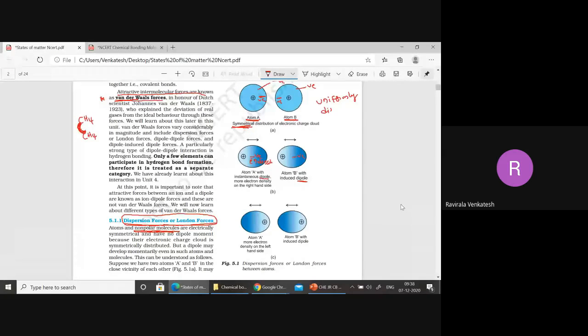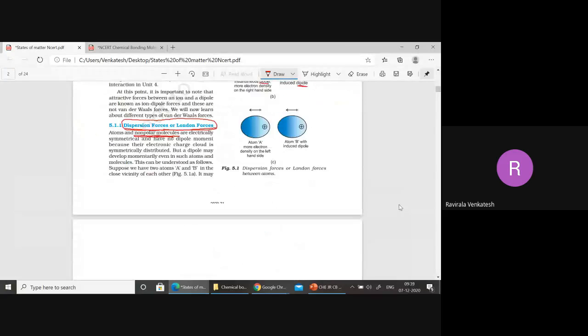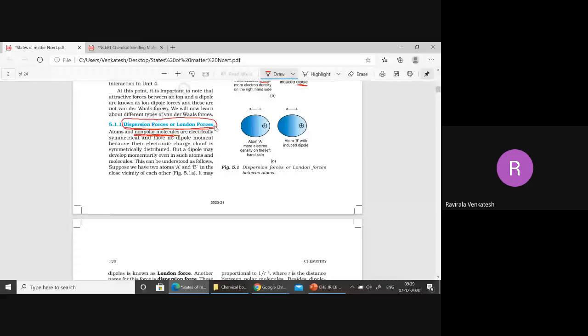Now in atom B also a dipole is induced. Here also positive and negative are induced. A dipole is nothing but a negative and a positive. Now between these two, what type of force is operating? Dispersion forces, or London forces, are operating.